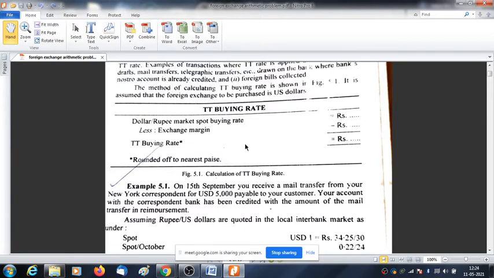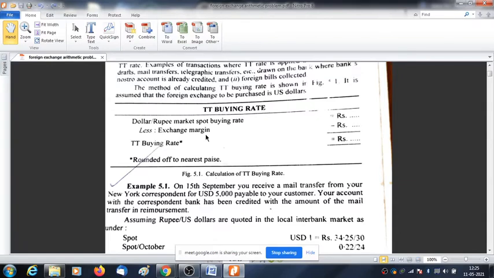Okay. Here the bank wants to pay less to the customer. So how can they pay less to the customer? By deducting the commission. That is the exchange margin. And in the case of a sale, the exchange margin would be added, because here the bank wants to charge more. The selling price will be higher, and the bank wants the buying rate to be lower.